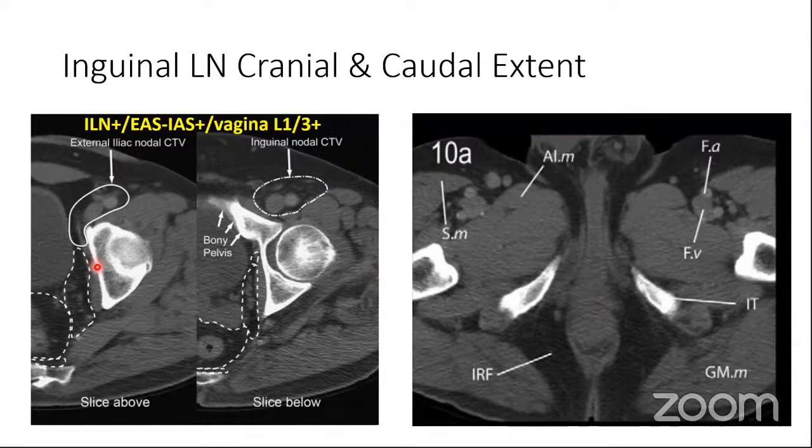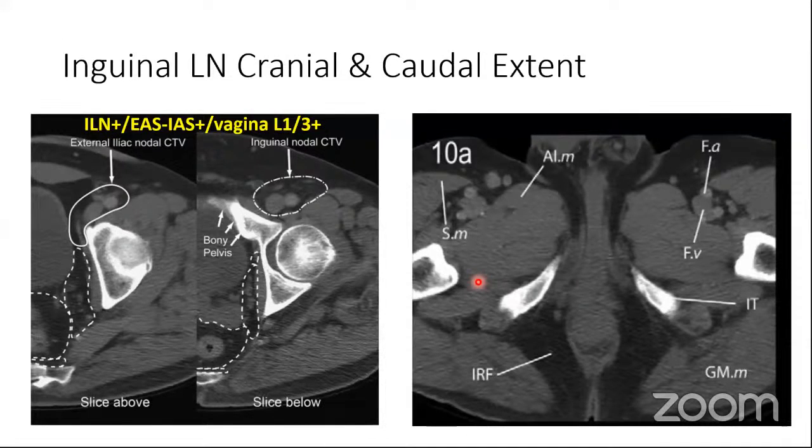Now coming to the borders, the cranial border we have already discussed. After the superior pubic ramus, this is going to become the inguinal lymph node. Regarding the caudal border, there is a lot of discrepancy. Some guidelines say that where the saphenous vein is going to come and join into the inguinal vessels. Some say that you take a margin from the point where the saphenous vein joins the inguinal vessels.